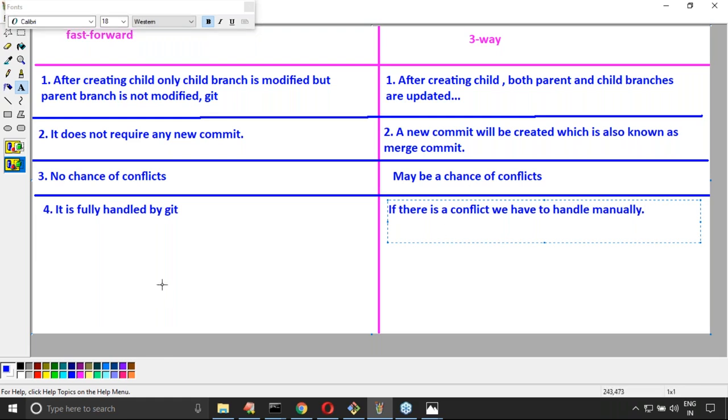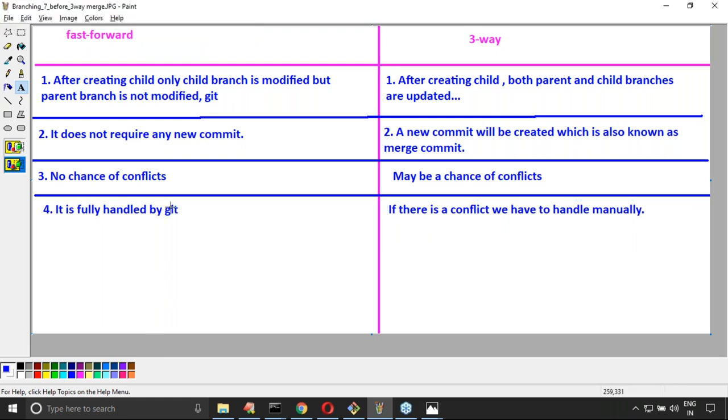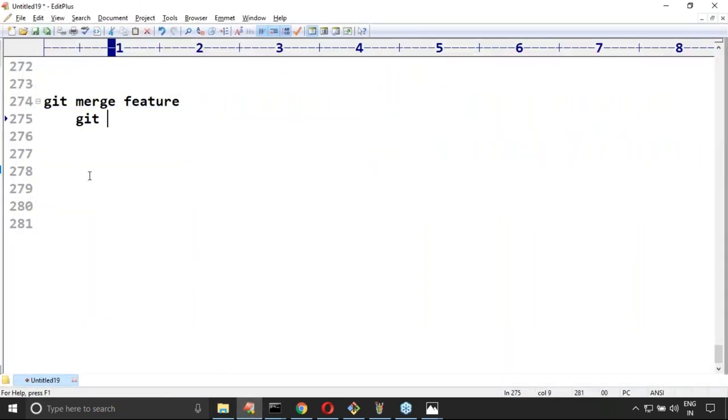Don't worry at all. If the interviewer asks what is the difference between fast forward and three-way merge, explain with an example: when the three-way merge will be performed, or when the fast forward merge will be performed, and internally what things are happening. Any doubt about this merge operation? What is the meaning of three-way merge and fast forward merge?